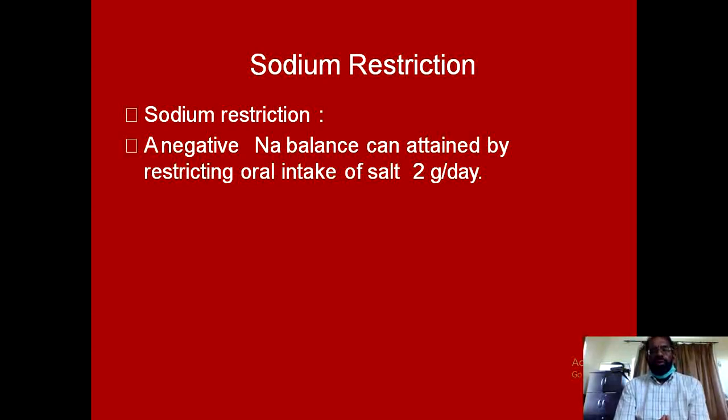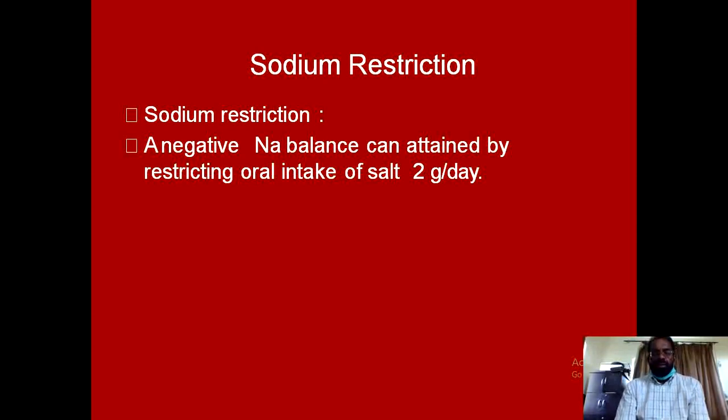The normal sodium intake is about 100 milliequivalents per day, and 6 grams of table salt, or simply 1 teaspoon of table salt, will provide this daily required amount of the sodium.